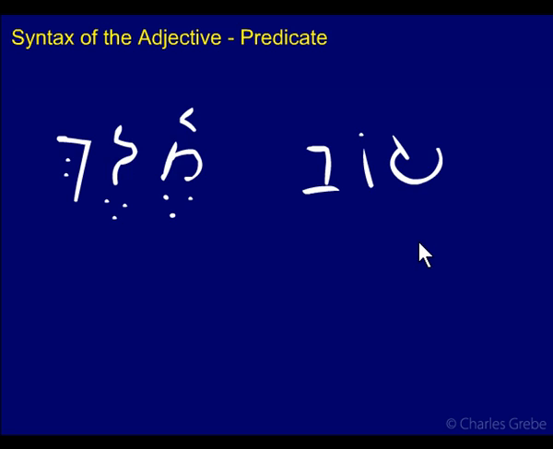Okay, what about this example here? Tov hamelech. Let's run through our rules again. Gender and number. Do they agree in gender and number? Well, tov is masculine, there's no ending. Melech is a masculine noun, and there's no ending there, so they're both masculine. That's gender. What about number?